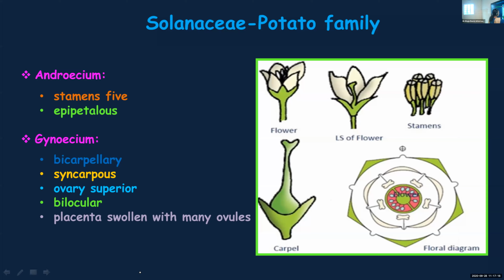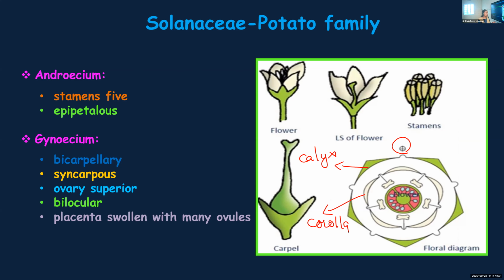So once again, quickly I will tell you about the floral diagram for the family Solanaceae. The first whorl indicates calyx, and from the figure you can understand that there are 5 sepals and they are fused together, and this is the position of the mother axis, and you can even find the symmetry is marked over there, radial symmetry. And here you can find the next layer, corolla. If you count, they are 5 in number, no overlapping in sepals as well as petals. So valvate aestivation, but they are united.